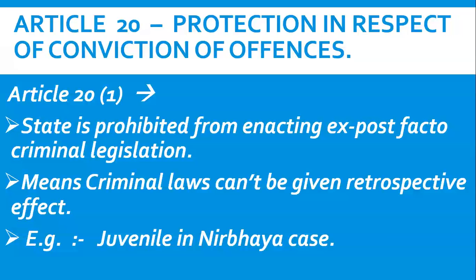So friends, first of all, we will study Article 20 clause 1. What is Article 20 clause 1? Article 20 clause 1 prohibits the state from enacting ex post facto criminal legislation. What does it mean? It means that the state is prohibited from enacting ex post facto criminal legislation, means criminal laws cannot be given retrospective effect.